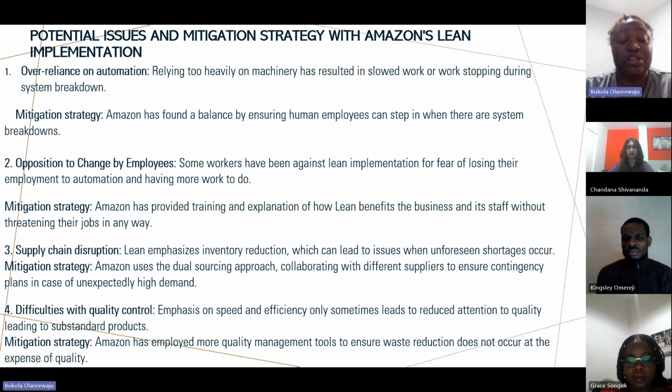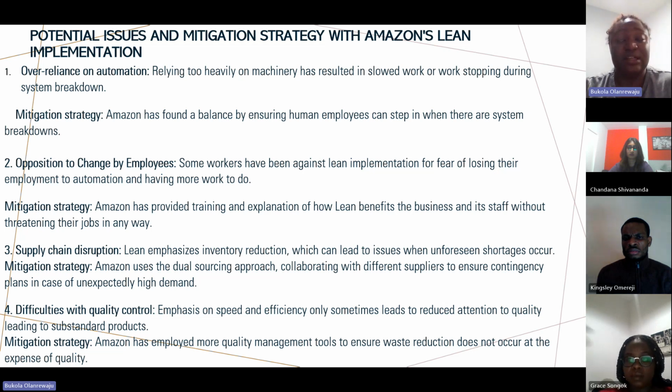The fourth challenge was difficulty in quality control. It was mainly the machines, robots and AI doing most of the packaging and dispatching of the goods. Most of the goods were being damaged in the process of packaging, and those AI were not programmed to detect the damaged goods.